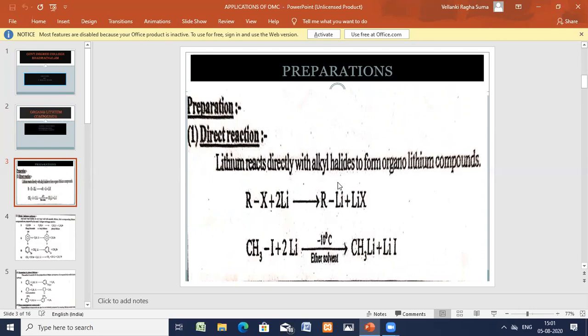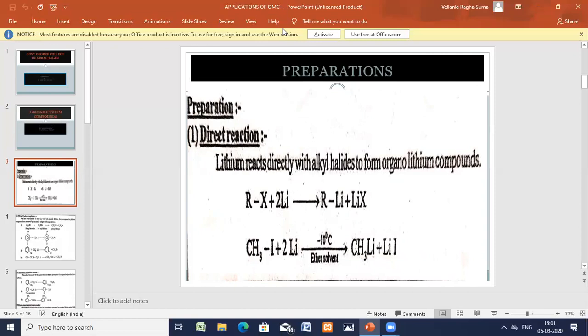There are preparative methods: the direct method, metal halogen exchange, metallation by phenyl lithium, and even from the organomercury compounds we can prepare.